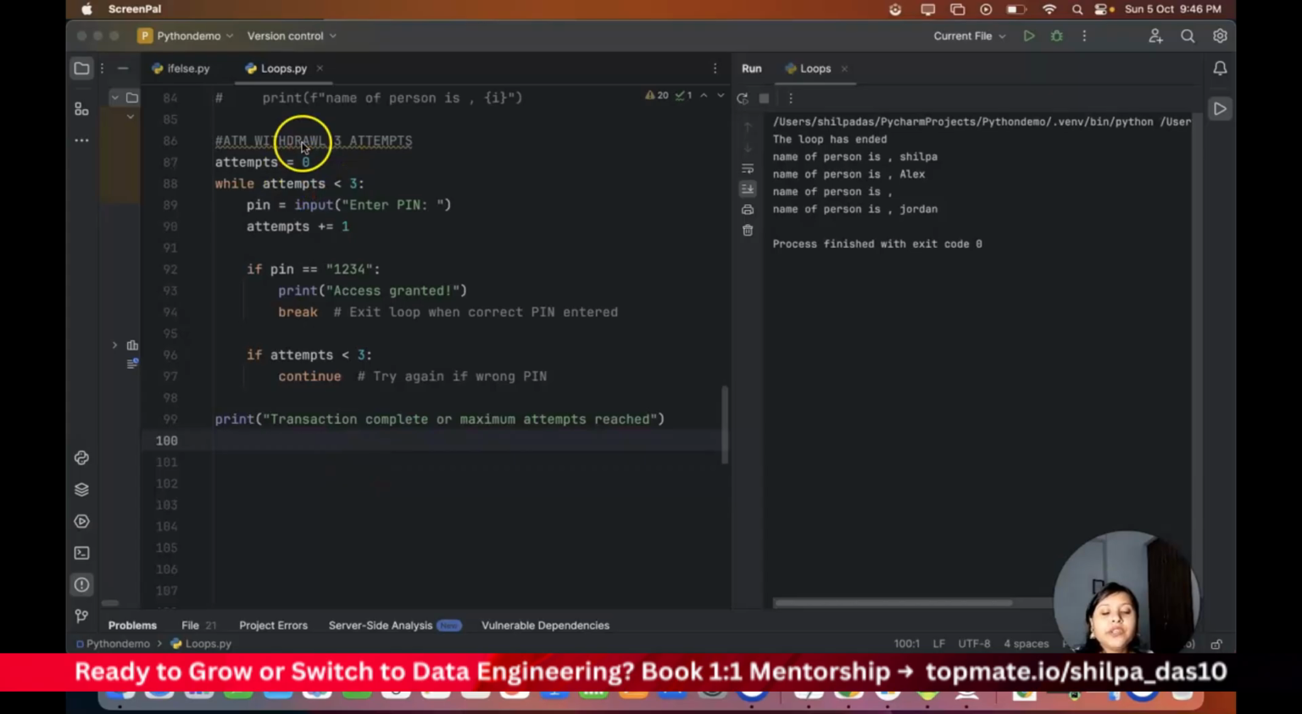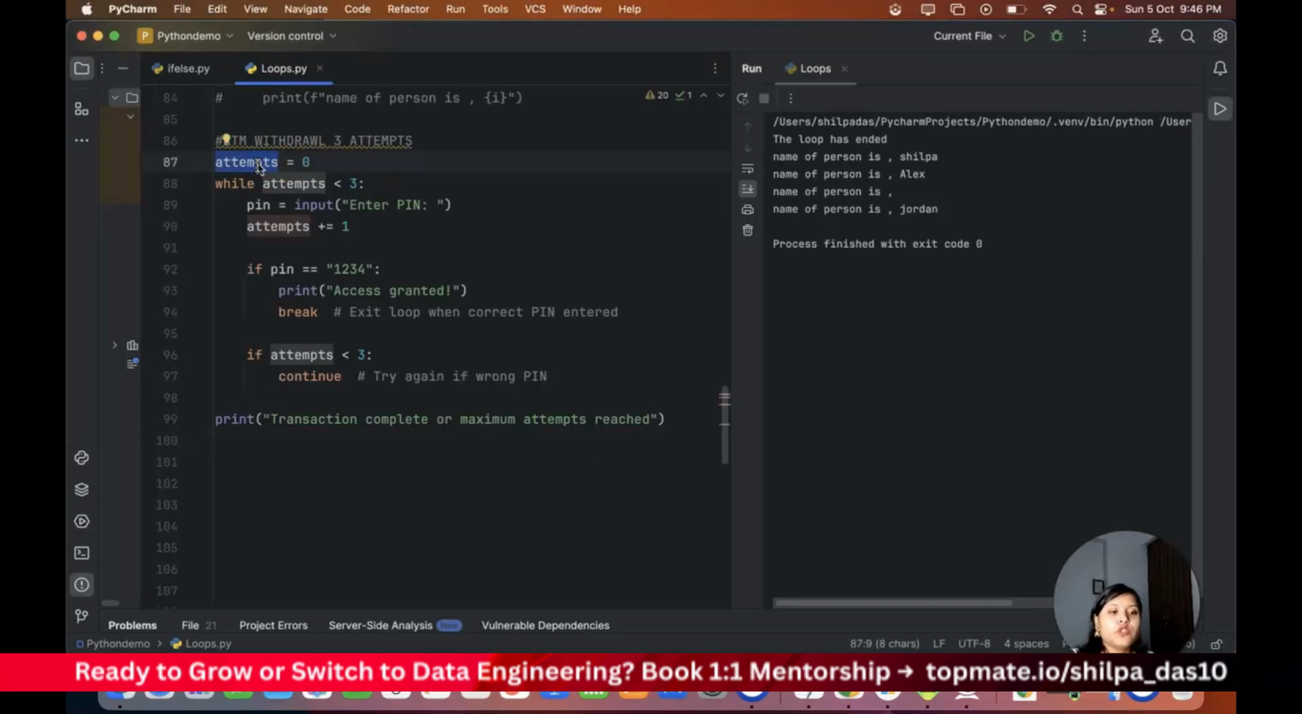To solve this problem, I will use a variable called attempts. I want to iterate and increase the count of the attempts. If it is 3, then I don't want any more attempts, right? So I will use a while loop here. While the attempt is less than 3, I want to enter the pin. If it is equal to 3, I need to stop it.